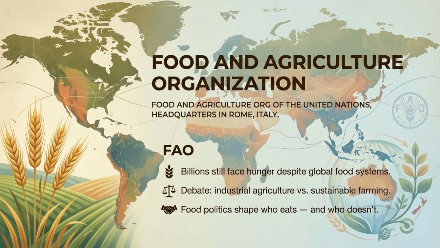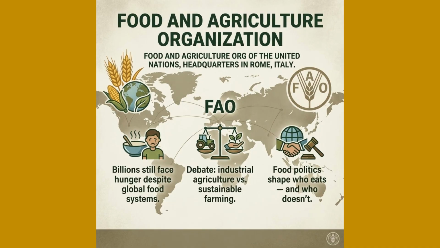The Food and Agriculture Organization, or FAO, is part of the United Nations, headquartered in Rome. Despite global food systems, billions still face hunger. Key issues include the debate between industrial agriculture and sustainable farming, and how food politics influence who has access to food. The FAO addresses global challenges like hunger and debates on farming methods. Food politics ultimately determine global food access.